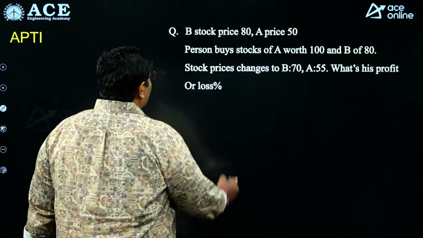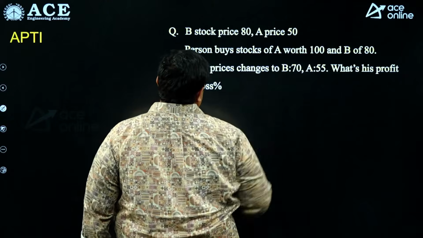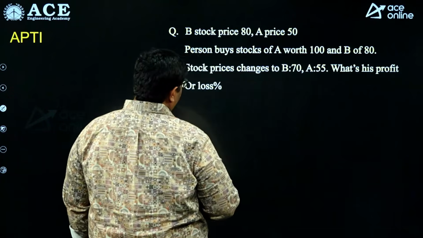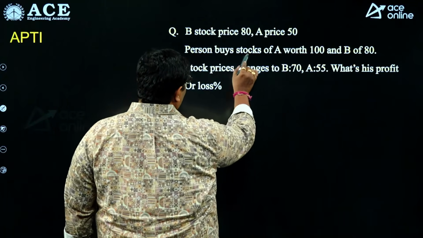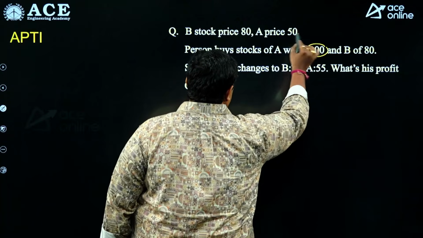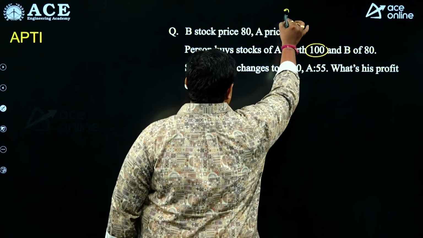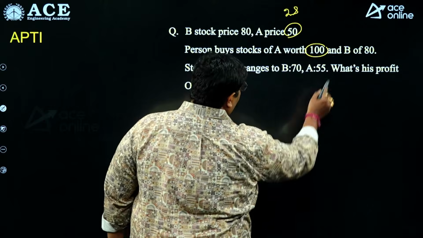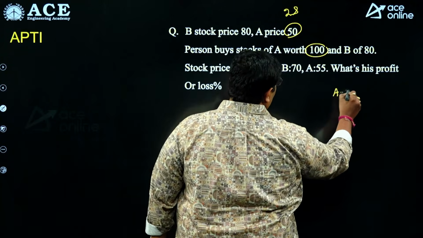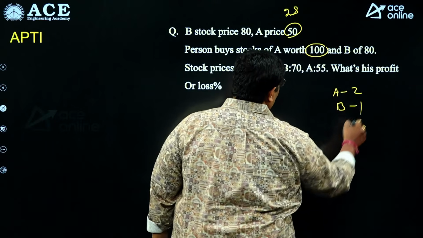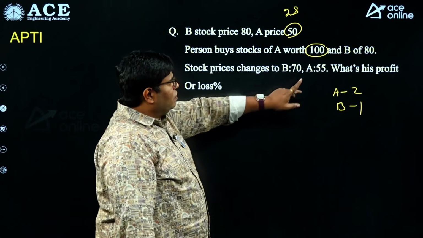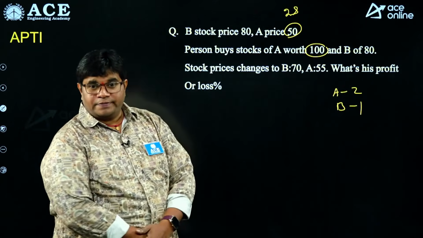Observe the question. Stock B price is 80 rupees. Stock A price is 50 rupees. A person buys stock A worth 100 rupees. Worth 100 rupees means how many shares? 2 shares. And B stock at 80 means 1 share. So A 2 shares, B 1 share. Stock prices changed to B 70, A 55. What is his profit or loss percentage?